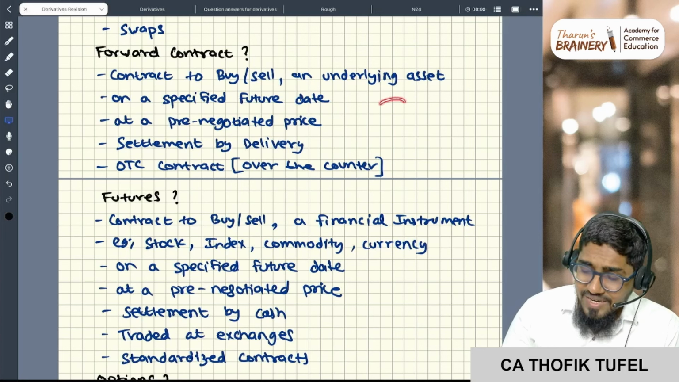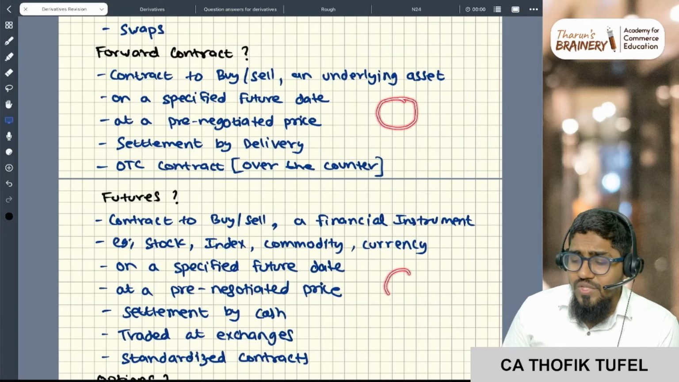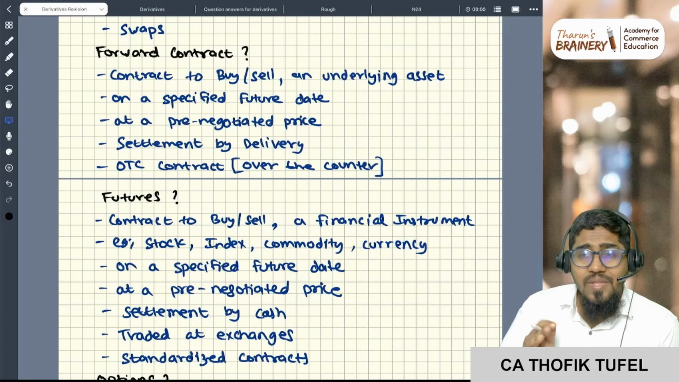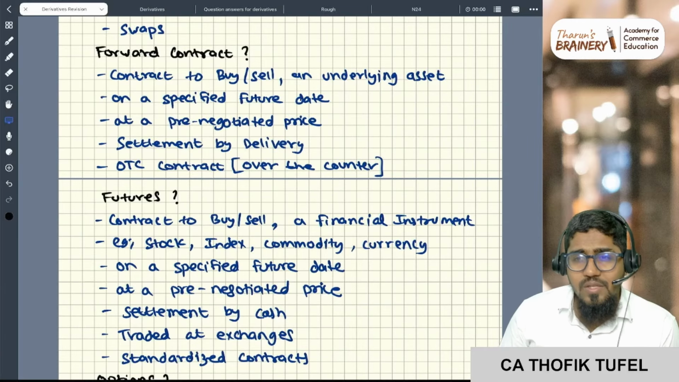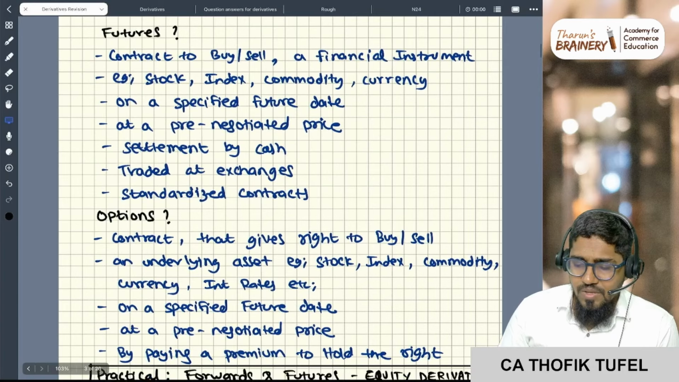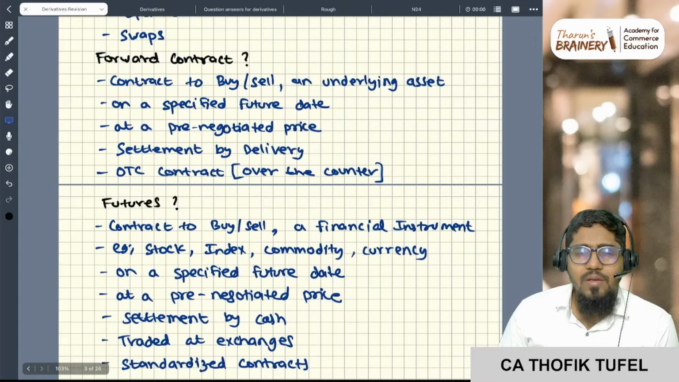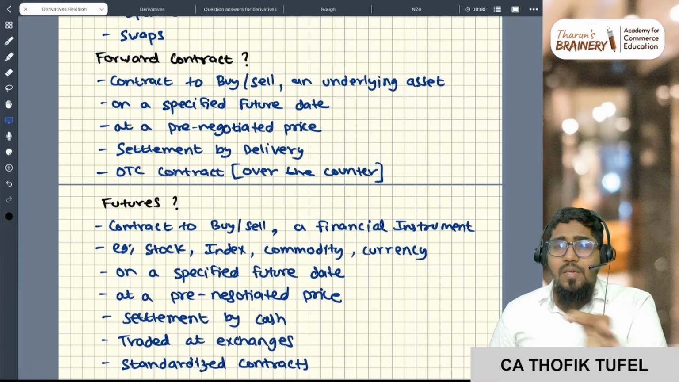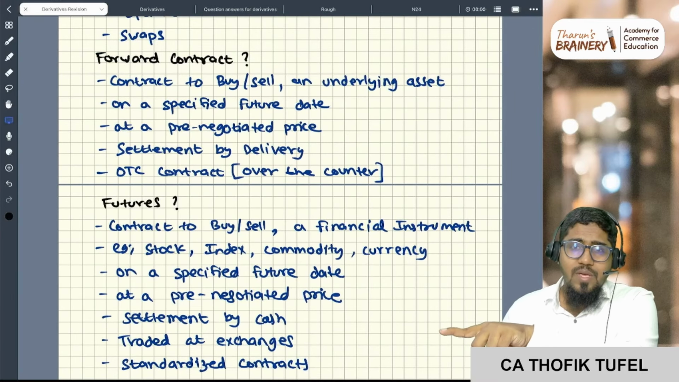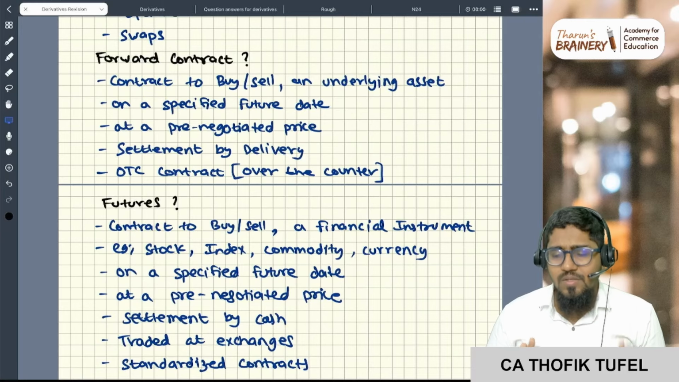Forward is entered over the counter, futures is traded in a stock exchange with an intermediary. So the stock exchange is the intermediary. That's the only difference between forward and futures. So ultimately, you buy or sell at a future date, at a pre-negotiated price.